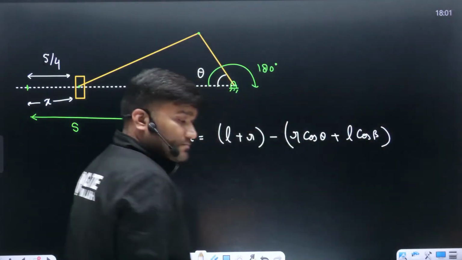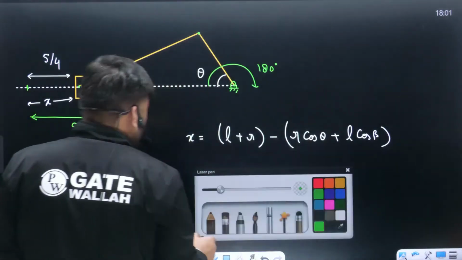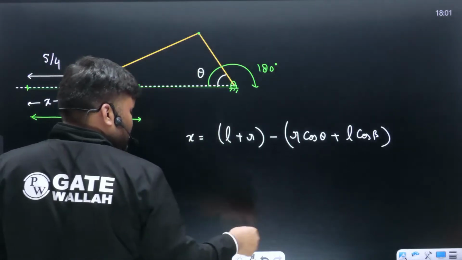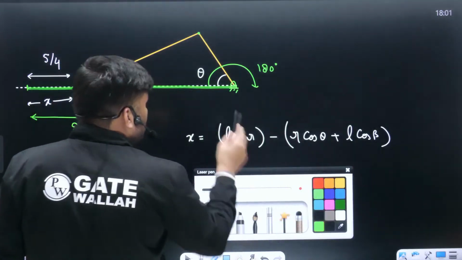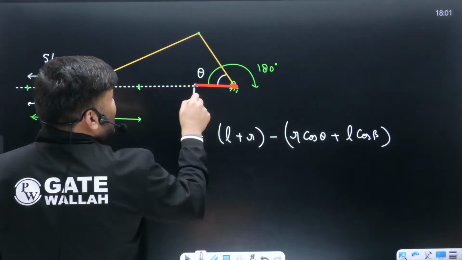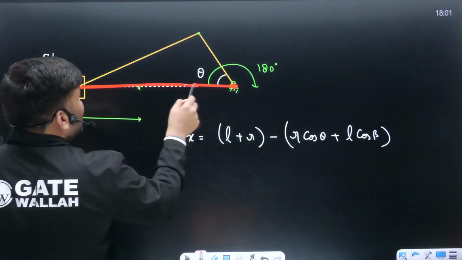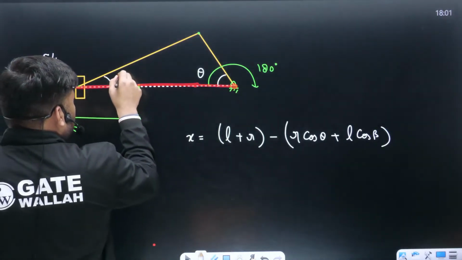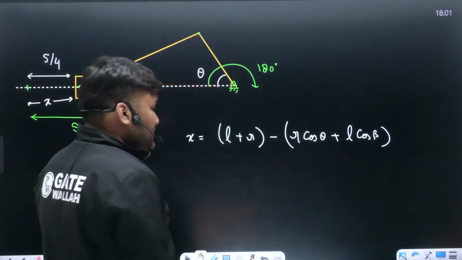Remember this? Total distance L plus R minus कर दीजिए. This is something which is R cos theta, and ये कितना हो जाएगा? This is L cos beta. This is angle beta. ठीक है ना?